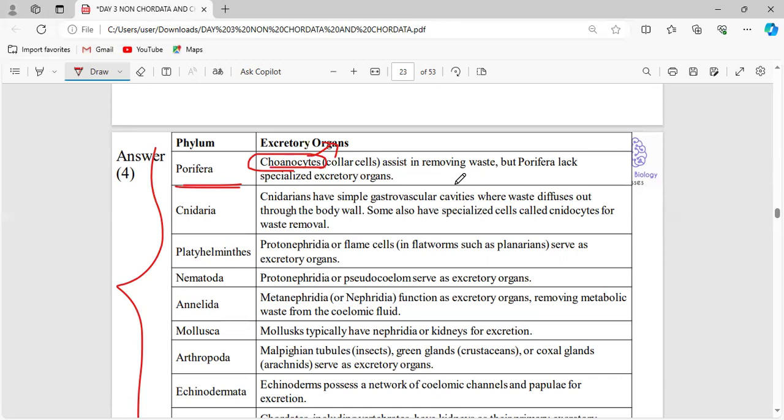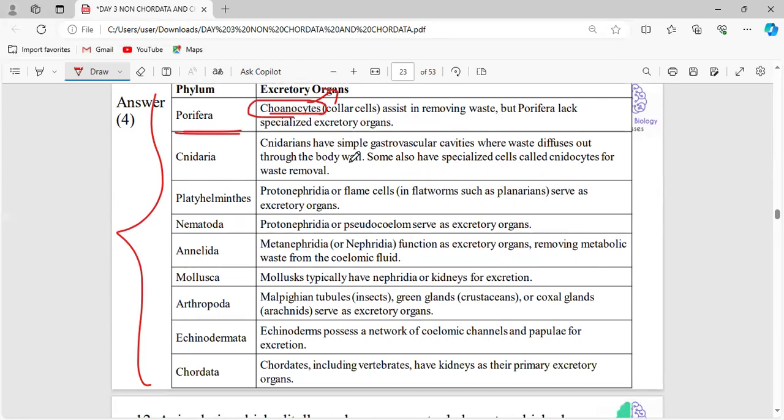It is not present in the pinacocytes, but it is present in the choanocytes. What is the name of that structure which is helpful in the process of excretion? Is it cilia or flagella? It is flagella. Okay, so these are all the things you should not forget. Flagellated collar cells, this is what we can call these choanocytes. This is not a mistake, this is a blunder which you should not make at any time.